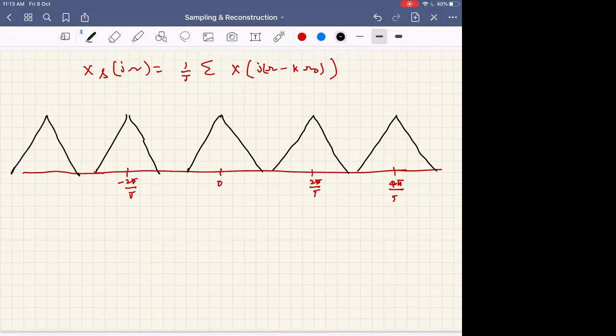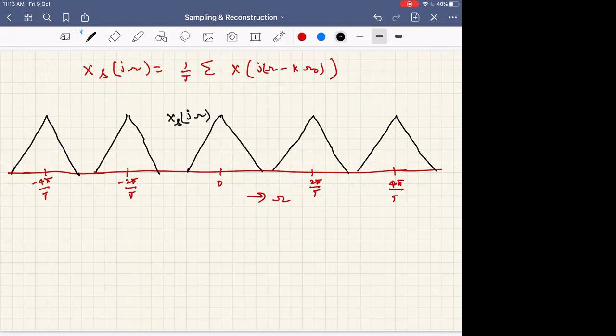That's what is seen here. Which axis is this? Omega axis. So finally, what we are writing here is Xs of j omega.